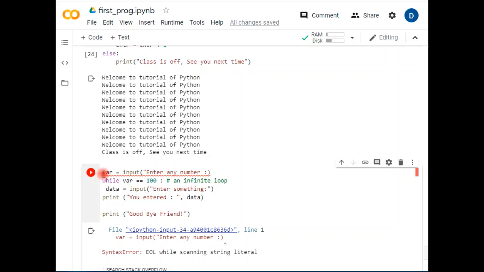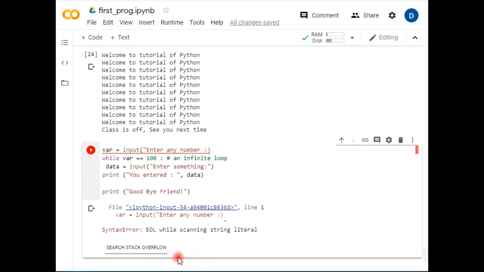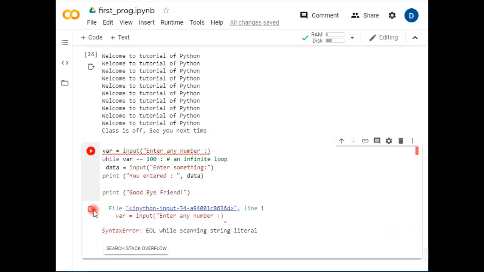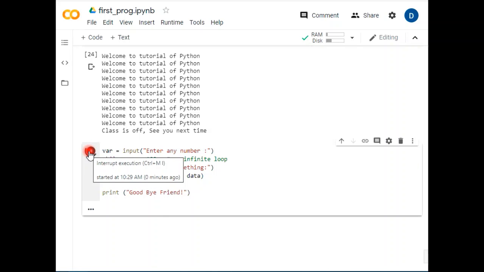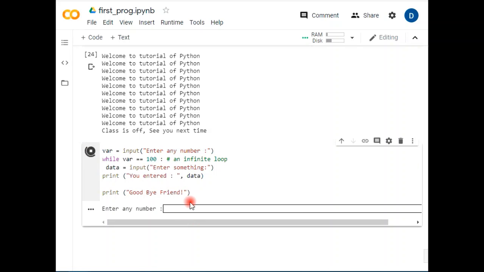There is an indent error, so let's check this out. I have taken the variable as an input, enter any number, and given a choice. Well, it is asking me.